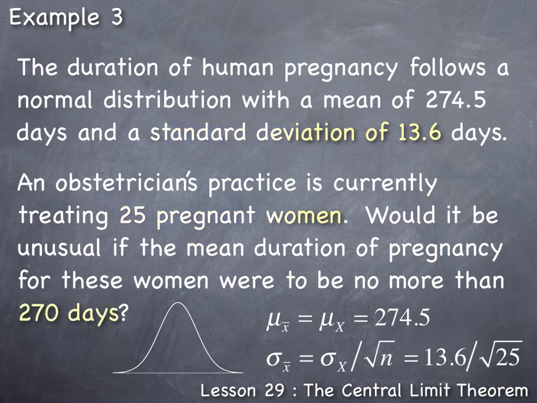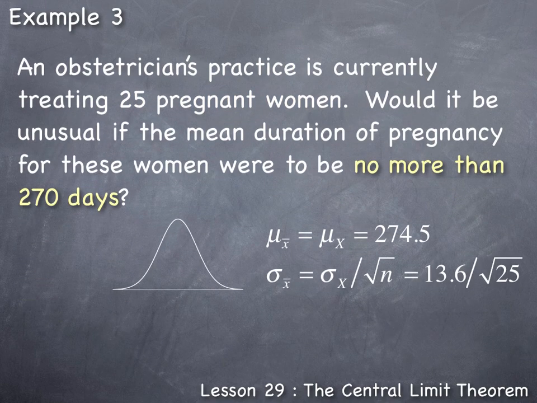So now, the question: would it be unusual if the mean duration of pregnancy for these women were to be no more than 270 days? That means we're not looking for anything that is more than 270. That would be everything that is less than or equal to 270. So we're trying to find the probability of everything being 270 days or less, all the way down to the minimum duration of a pregnancy.